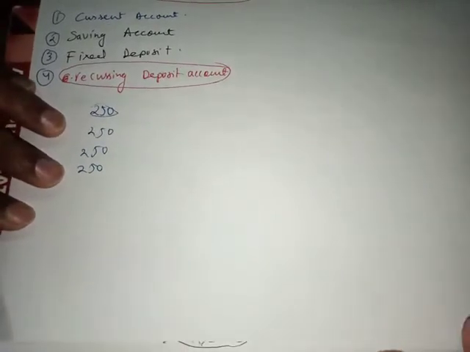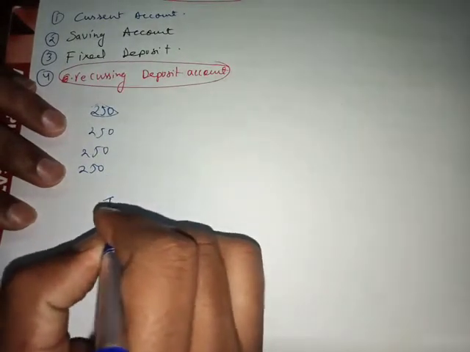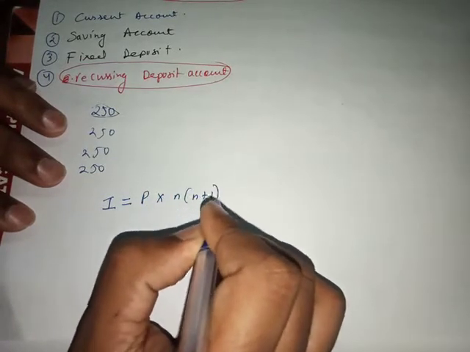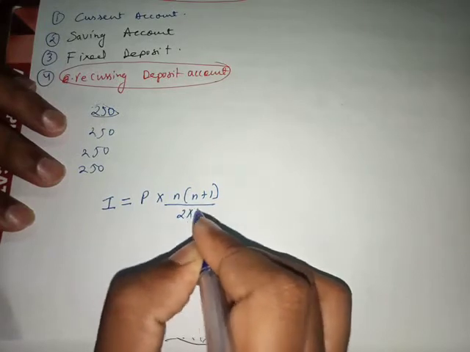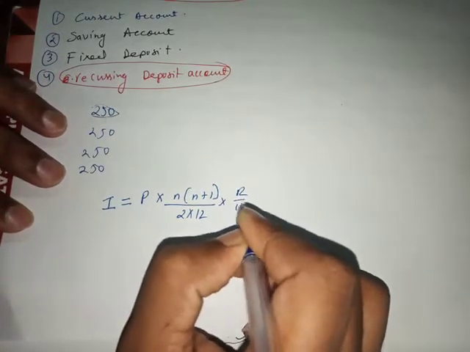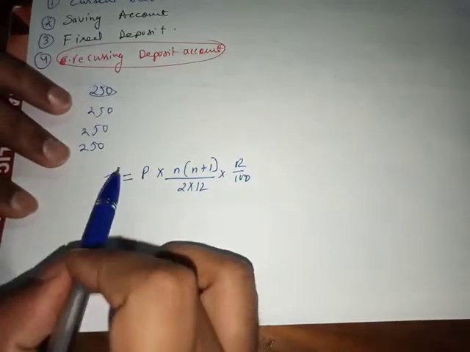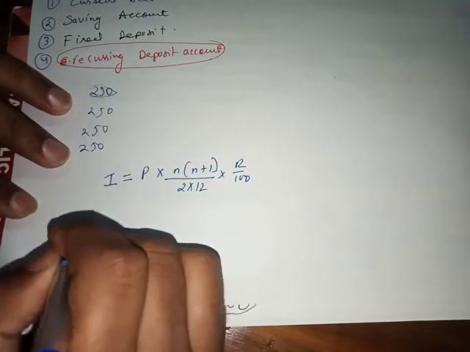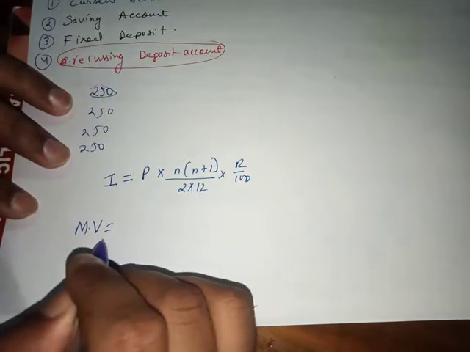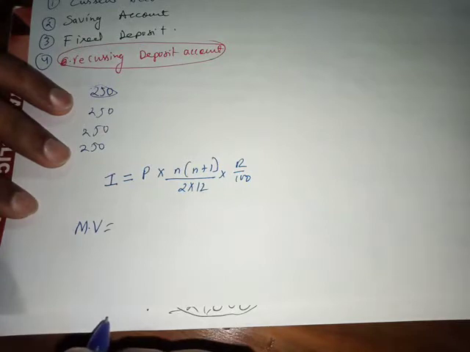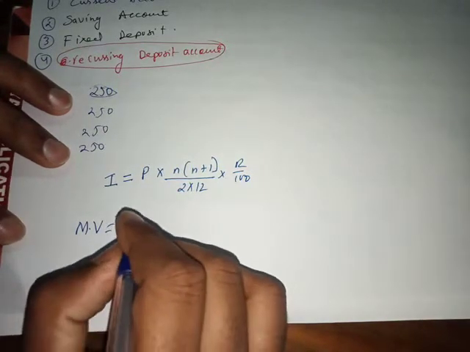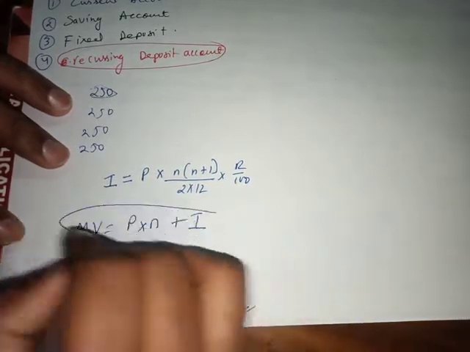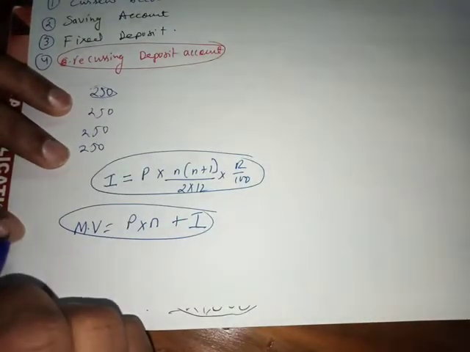Okay, there are two formulas that are used over here. One is to find interest. So how to find interest? I equals P into n into (n plus 1) upon 2 into 12 into r upon 100. Okay, so you'll be finding how much interest you will get when you put in 250 rupees every month. Then there is the maturity value, meaning the final amount, for example if you are depositing 250 every month for 2 years, so principal into n plus I. So those are the only two formulas that you'll be using in this exercise.